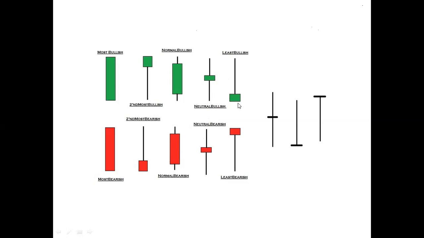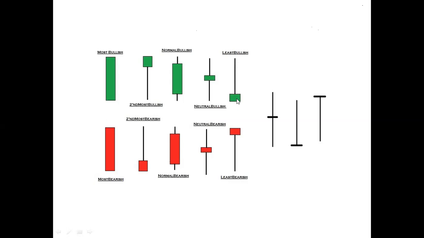Why least bullish? See, here the price opens at the day's low, but after that the bulls win the fight and take the price far above the opening. But ultimately, at the higher price nobody wants to buy, the bulls start losing, and the bears start winning the fight and drag the price down.